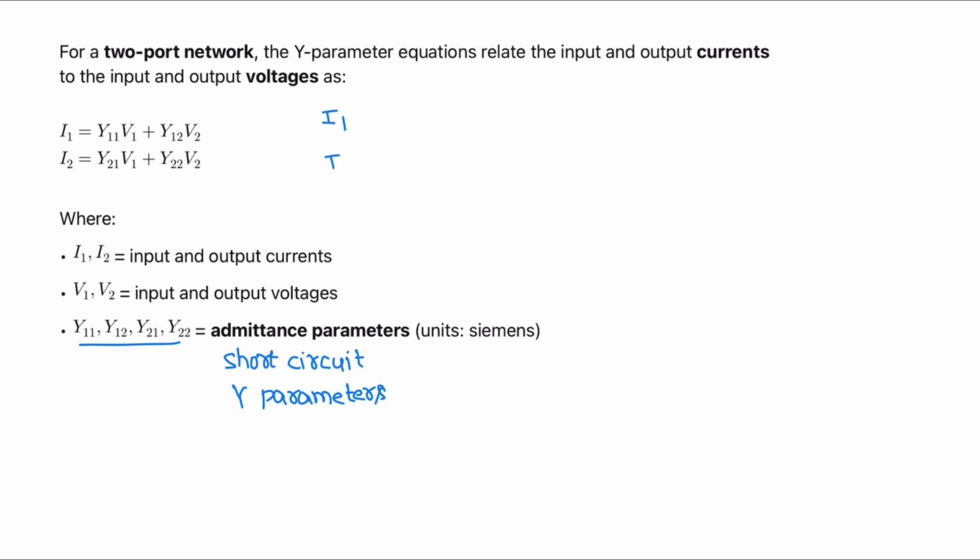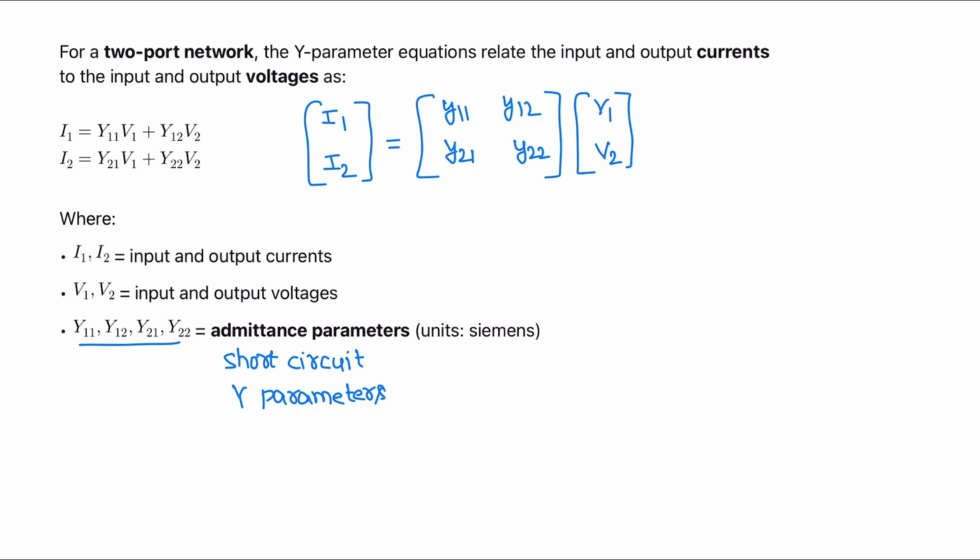In matrix form, [I1 I2] is equal to [Y11 Y12; Y21 Y22] times [V1 V2], where I1 and I2 are input and output currents, and V1 and V2 are input and output voltages. Y11, Y12, Y21, Y22 are admittance parameters, short circuit parameters. The Y parameters have units of Siemens or mho.